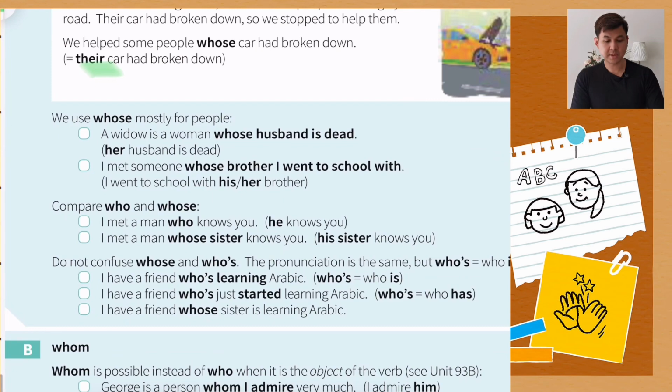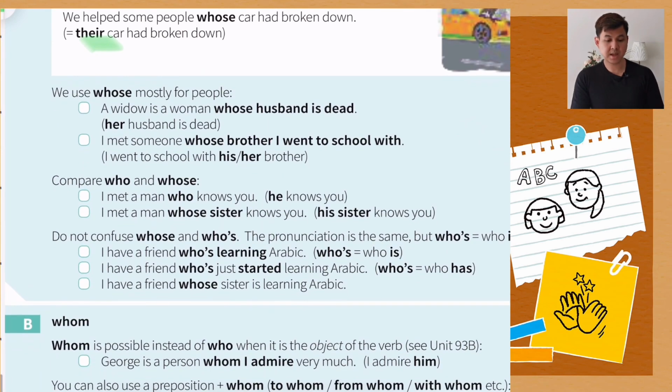Let's have a look at some more examples so that you can better understand. We use whose mostly for people. For example, Vado is a woman whose husband is dead. So her husband is dead. Here, whose husband means her husband. I met someone whose brother I went to school with. It means I went to school with his or her brother.